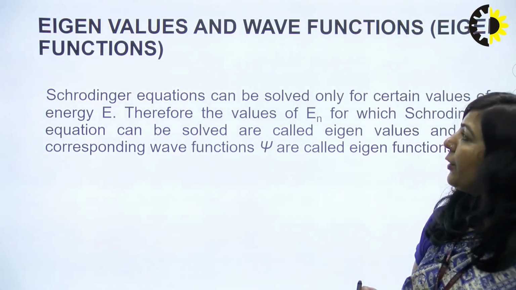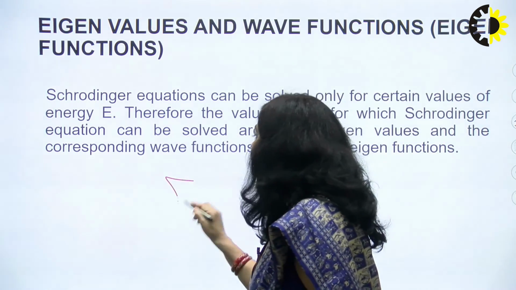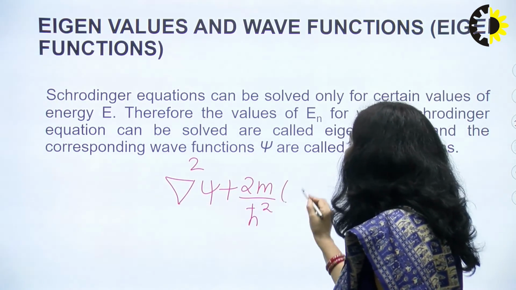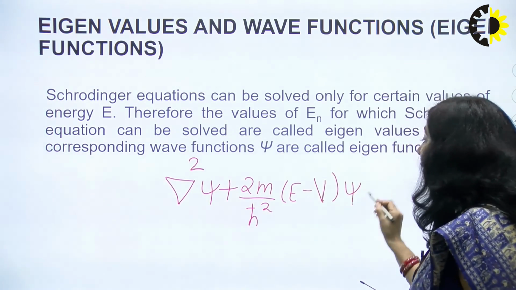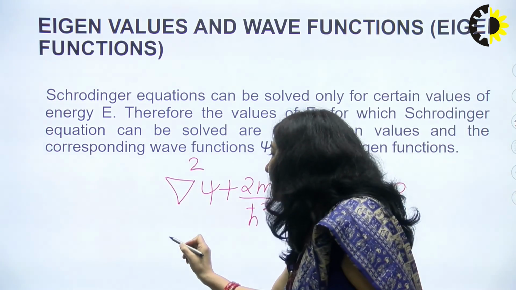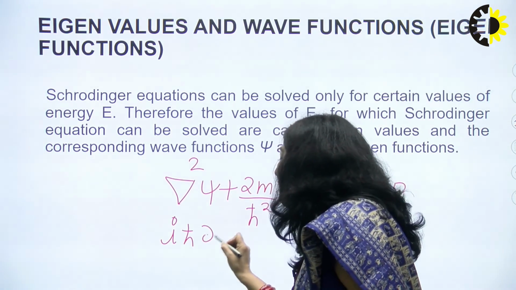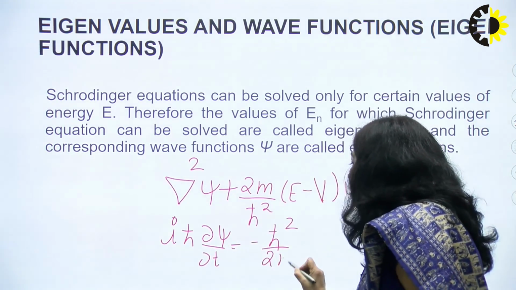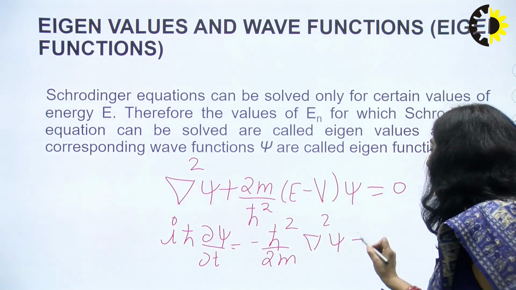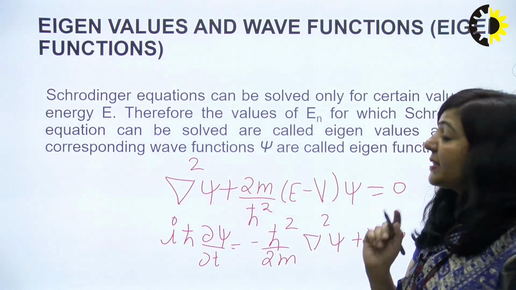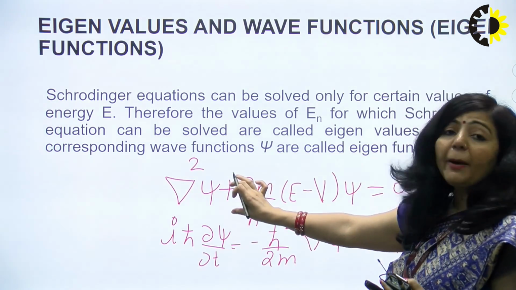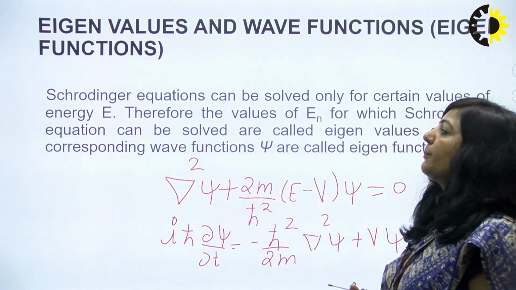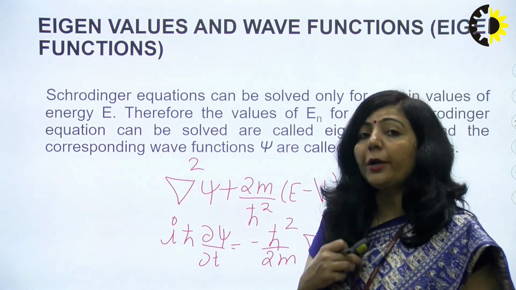So you have two different equations. One is time independent, which is del square psi plus 2m upon h cross square E minus V into psi equals 0. In this equation, psi is a function of x, y and z only. And the time dependent equation is I h cross del psi by del t equals minus h cross square upon 2m del square psi plus V psi. In this equation, psi is a function of x, y, z and t. That is the difference. The first is independent of t, whereas in this equation, psi, in addition to x, y and z, also depends upon time. Okay, so these are your Schrodinger equations.